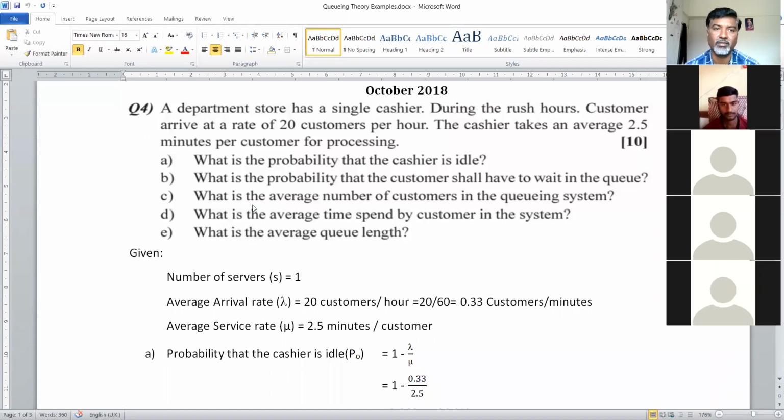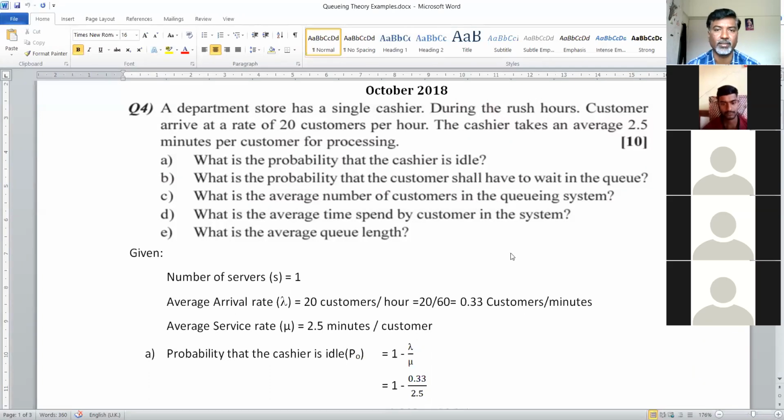Third question: what is the average number of customers in the queuing system? Next: what is the average time a customer spends in the system? And the last one, the average queue length. So these 5 questions were asked for 10 marks, so each question carries 2 marks.